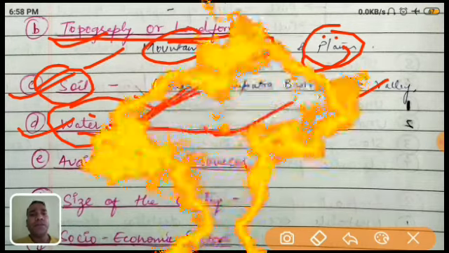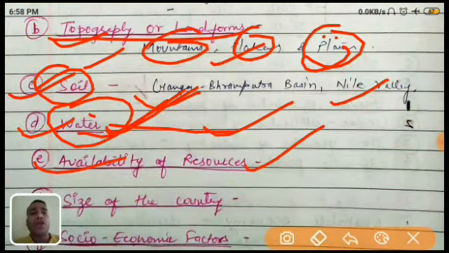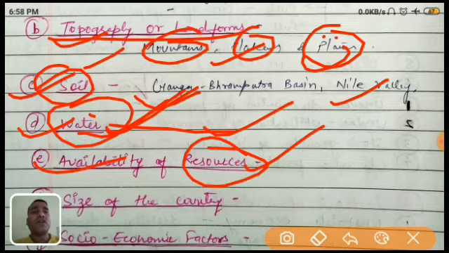Next one is the availability of resources. What is the availability of resources? It means whatever we are using, just like mining. I am giving two examples. There is one area called the Ruhr, which is in Germany, and another one, the Chota Nagpur Plateau, which is in India.